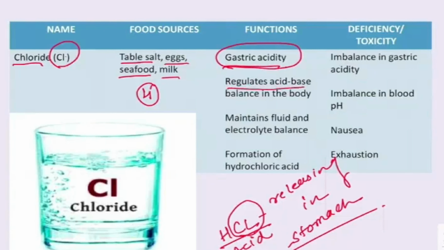Moreover, it regulates the acid-base balance in the body, maintains the fluid and electrolyte balance, and is needed for the formation of hydrochloric acid. Okay, we have discussed here that chloride is there in the hydrochloric acid. So for the formation of this HCl acid, we require chloride.